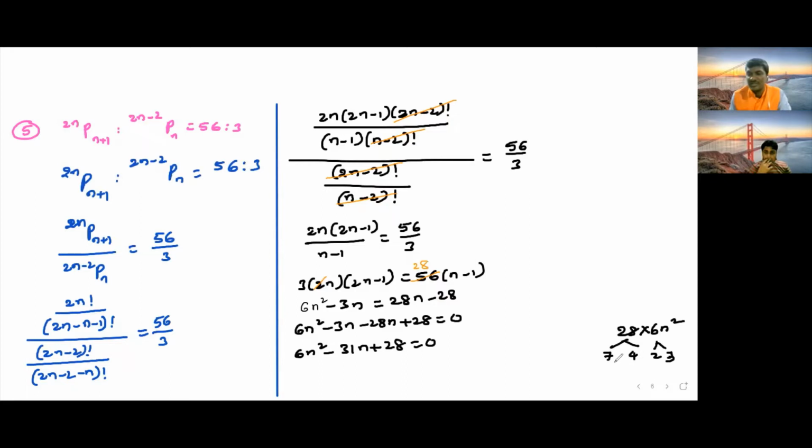What are the cases here? 7 2s are 14 and 4 3s are 12. 14 and 12, are we getting 31? Just check like that randomly. No. 7 3s are 21 and 4 2s are 8. Are we getting 31? No.